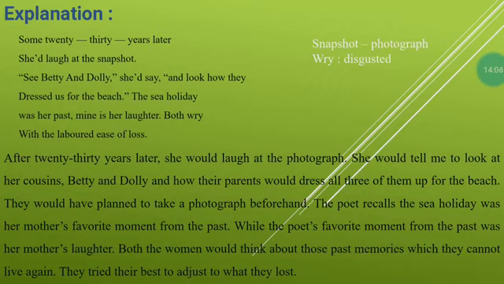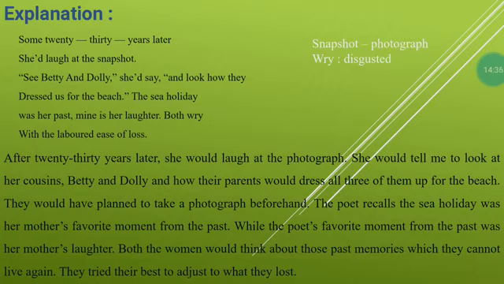Now, in this stanza, the poetess wants to tell us that after 20-30 years, she would laugh at the photograph. She would tell me to look at her cousin, Betty and Dolly, and how their parents would dress all three of them for the beach. So she was just imagining about the get-up of them. They would have planned to take a photograph beforehand.